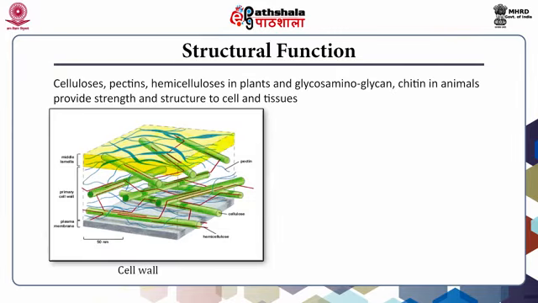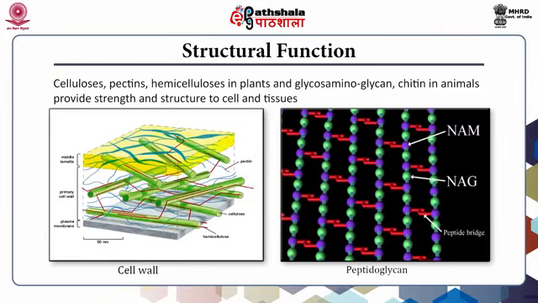In the structural function of celluloses, pectins and hemicelluloses in plants, and glycosaminoglycan and chitin in animals, they involve the role of providing strength and structure to the cell and tissues.